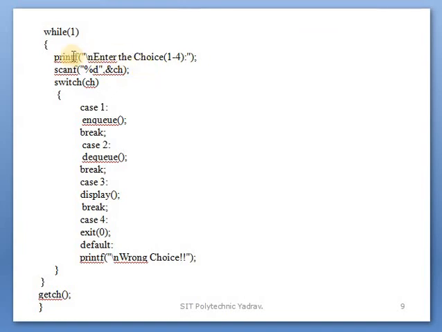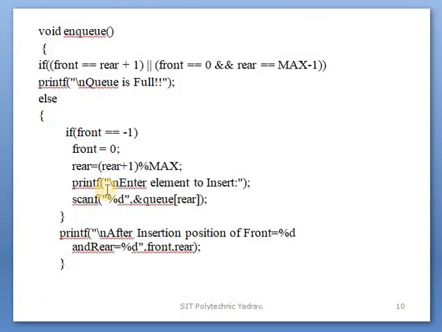In this program, printf and scanf are used: the choice will be entered using the scanf function, which is the input function, and printf is the output function. After the switch, case 1 calls the function enqueue, then dequeue, then display; these are the function calls. The default case is executed otherwise. After that, while main is closed, it means exit. After that come the function definitions, one by one.